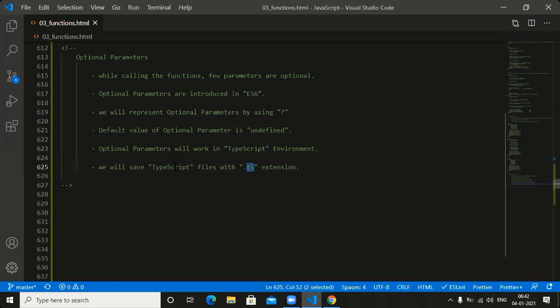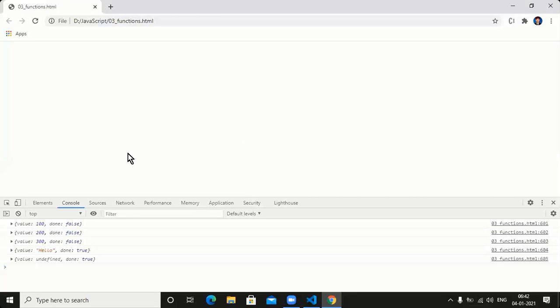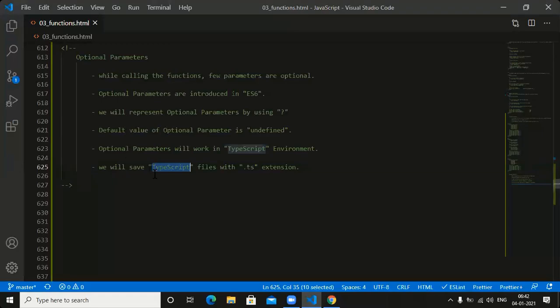We need to convert TypeScript to equivalent JavaScript, because browsers can't understand TypeScript. Never. So you need to convert TypeScript to equivalent JavaScript. Conversion of TypeScript to equivalent JavaScript, technically, what do you call it? Transpilation.